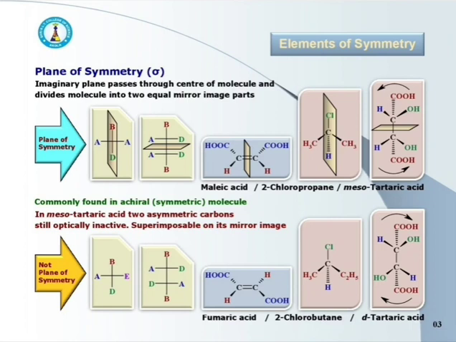Bonds represented by dotted line are behind the plane or away from the observer, whereas bonds represented by flying wedge are in front of plane or towards the observer. This is about the plane of symmetry. I am once again going to repeat.